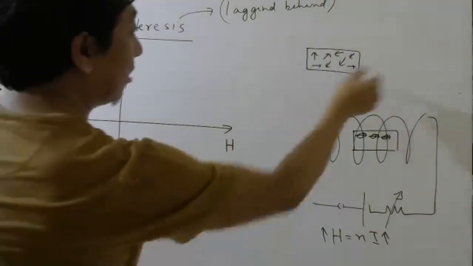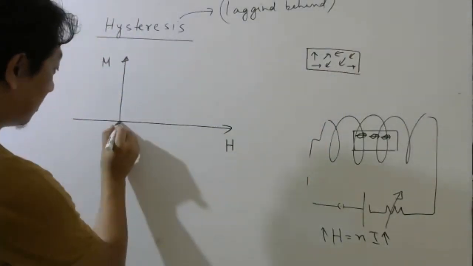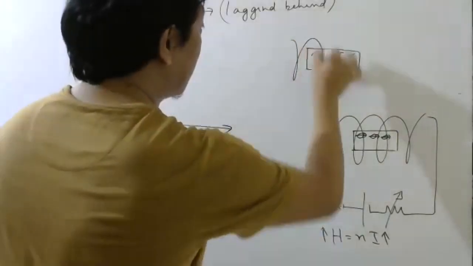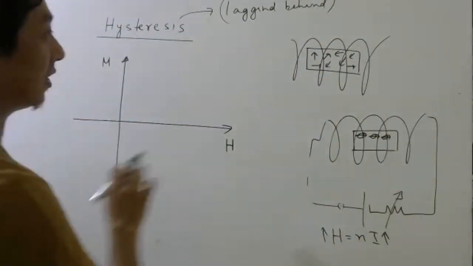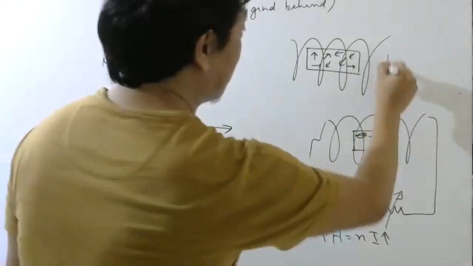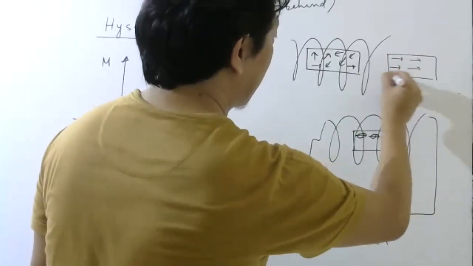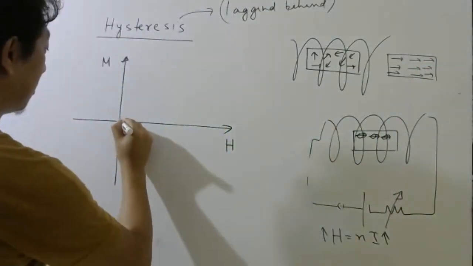Now, when there is no external magnetizing field, when H is 0, M is also 0. Now I put this inside a solenoid and I increase the magnetizing field. As I increase the magnetizing field, I see more and more dipoles come in the same direction. When all of them come in the same direction, my graph will look like this.